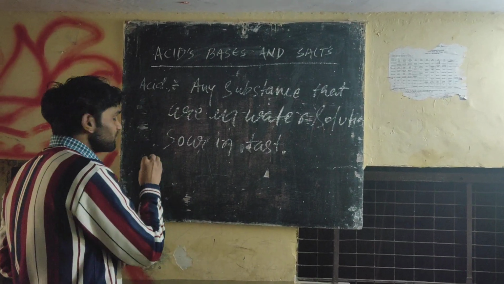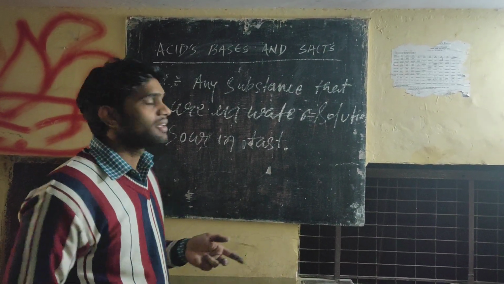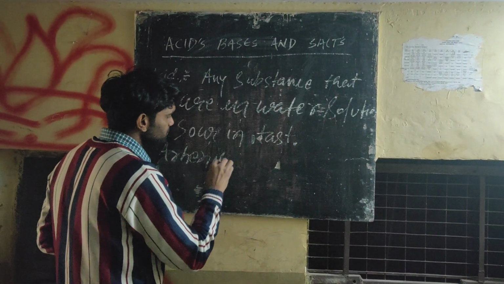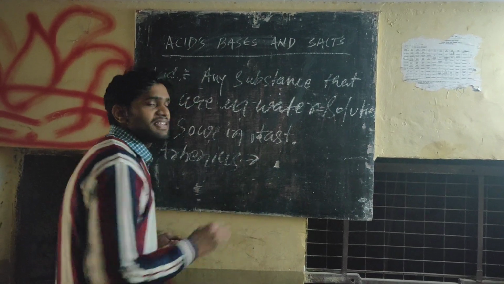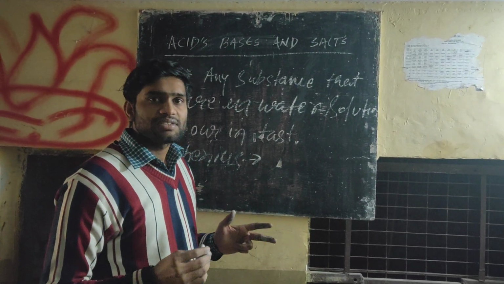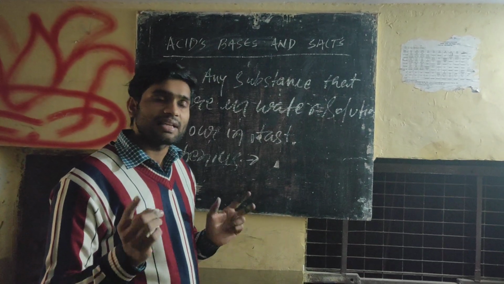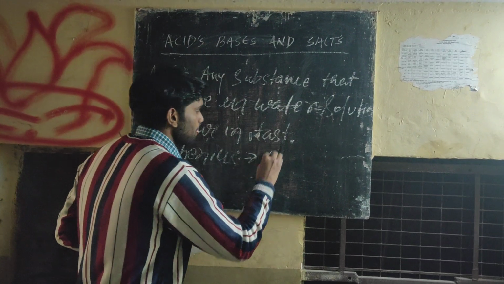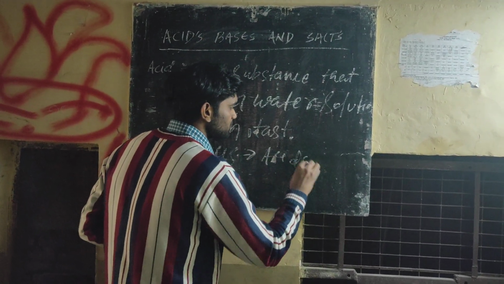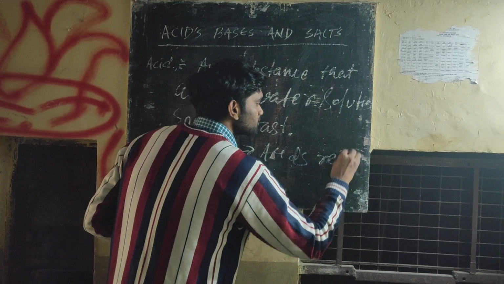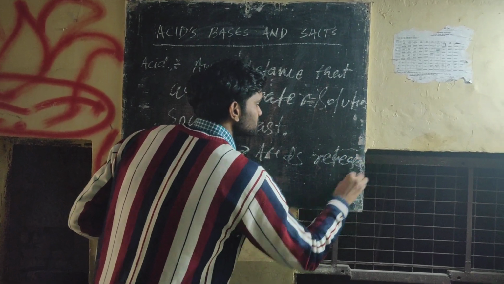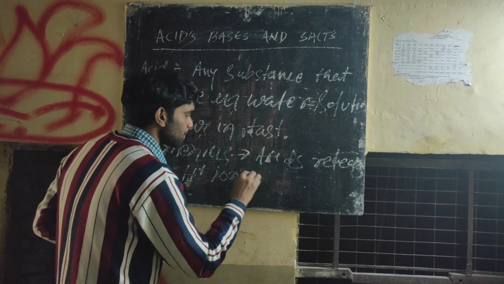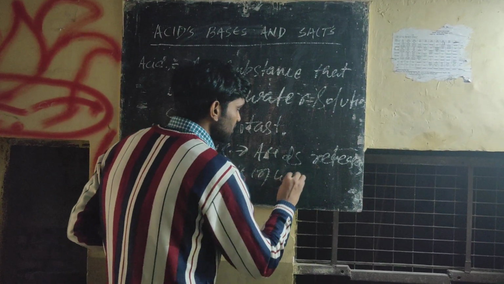And we can also explain it in another way, as per Arrhenius, acids are those substances which, whenever in a water solution, give us H plus ions. Acids release H plus ions in water solution.